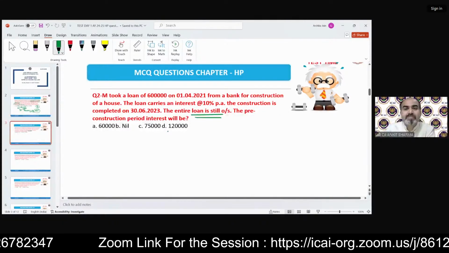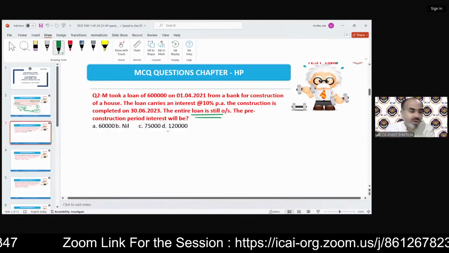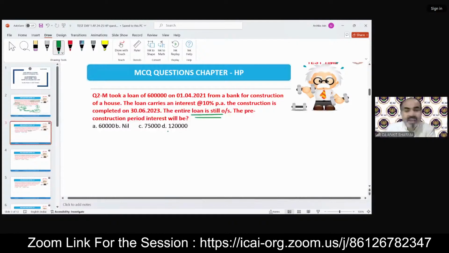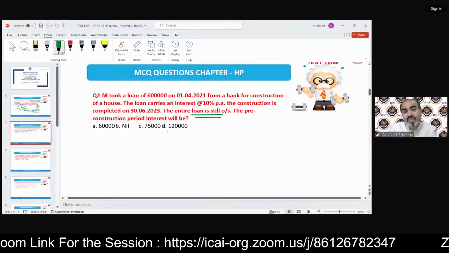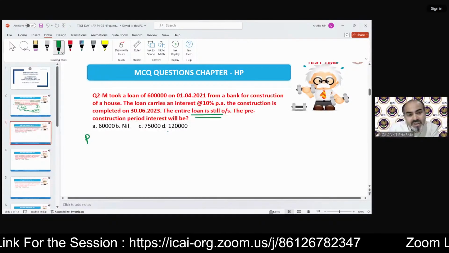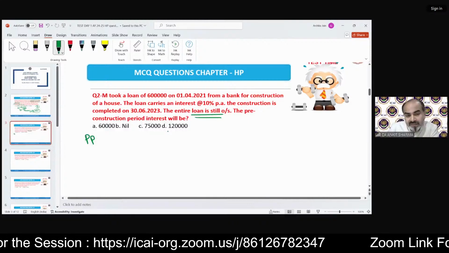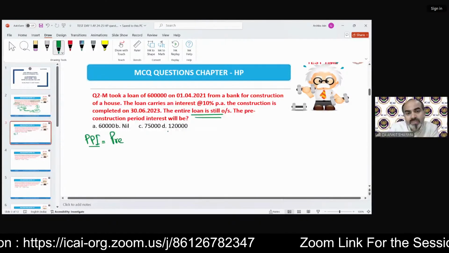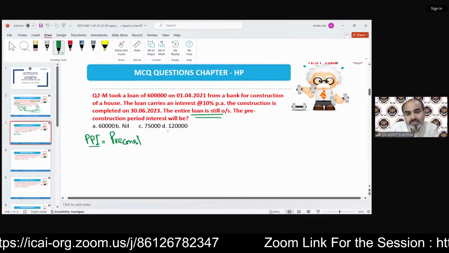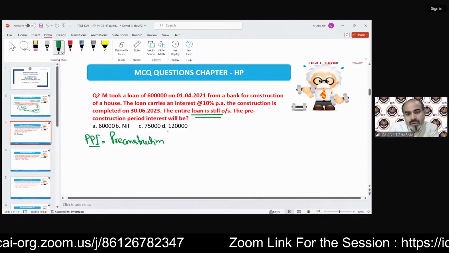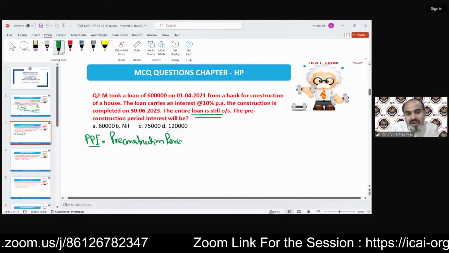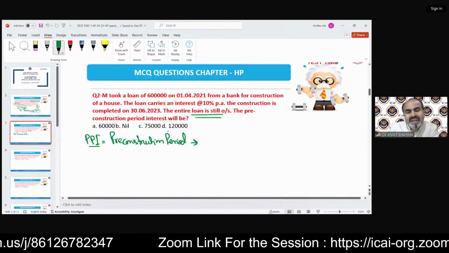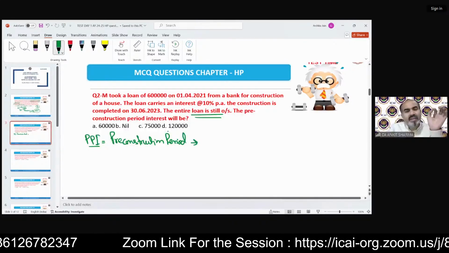You need to calculate the pre-construction period interest. Before that, we need to find out what the pre-construction period is.